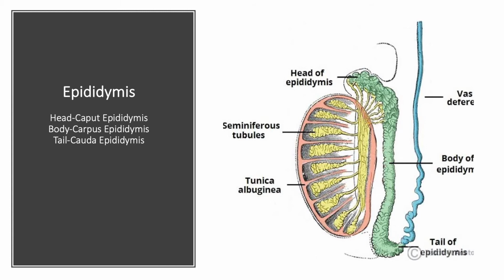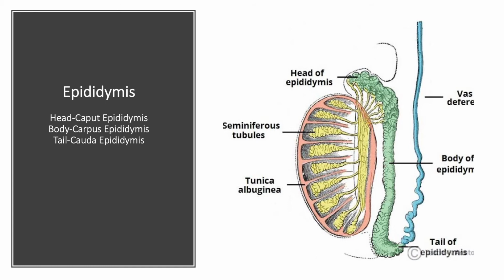Caput epididymis is the head region. The middle region is the body of the epididymis, termed corpus epididymis. And the hind or tail region is termed cauda epididymis.